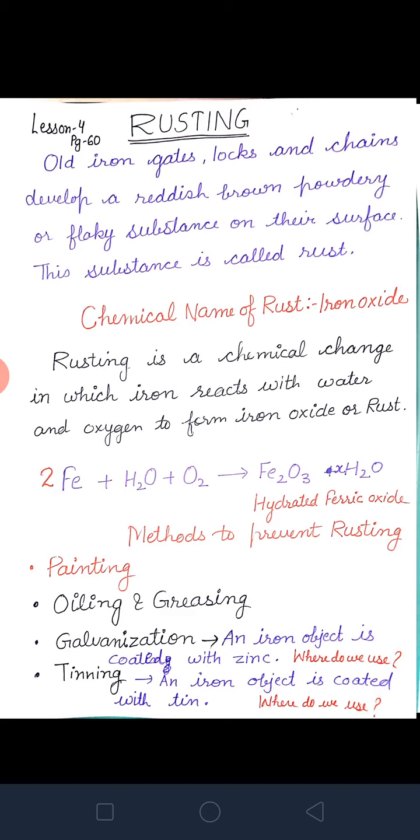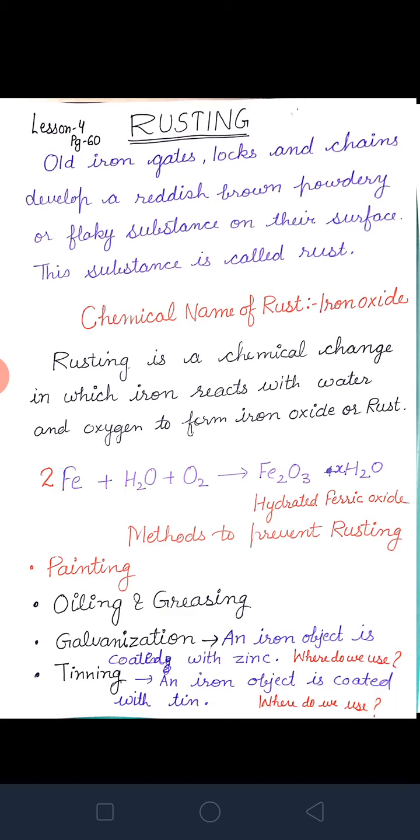So this galvanization process, if we coat these vehicles with tin or zinc, then what will happen? They will remain safe. So iron parts of machines, cars, even water supply pipes are galvanized. Why do we galvanize? To prevent rusting.